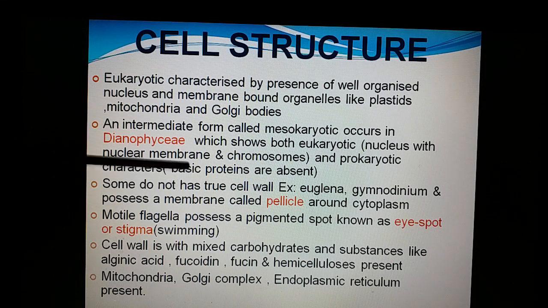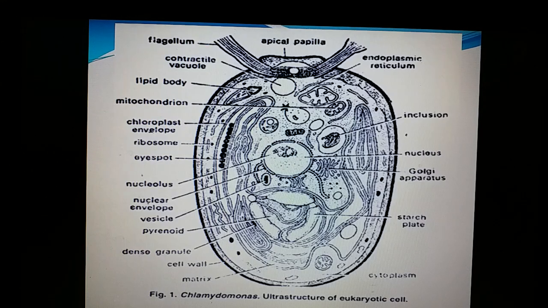In the case of dinoflagellate members, though it is a eukaryotic cell, the nucleus is called a mesokaryon, which means histones are absent and condensed chromosomes are present. Hence it is called mesokaryon. This is a peculiar word used in the case of dinoflagellate members. Once again, you are watching the ultrastructure of a Chlamydomonas cell, which indicates the typical algal cell.